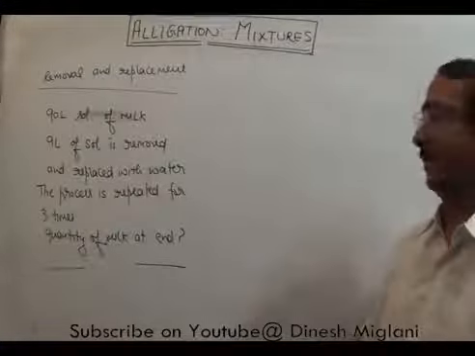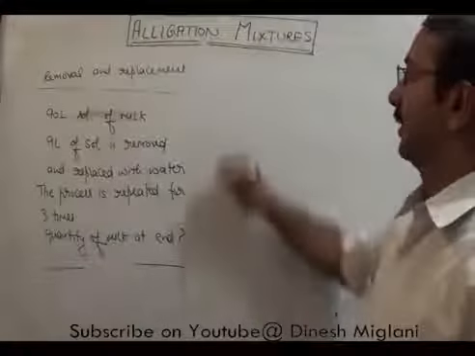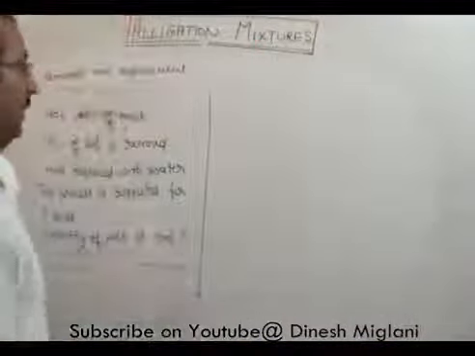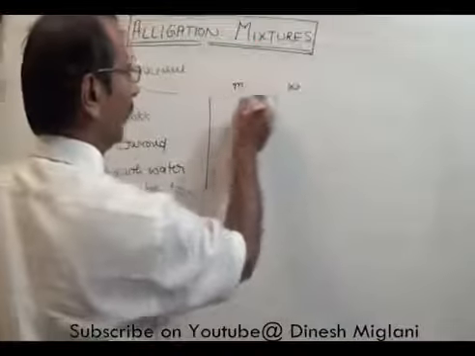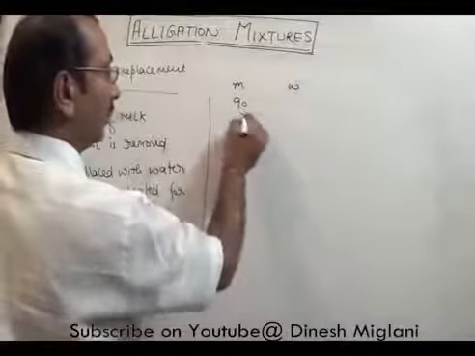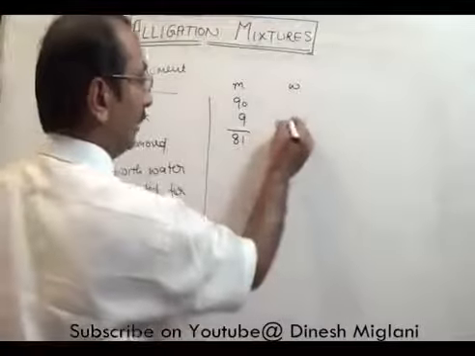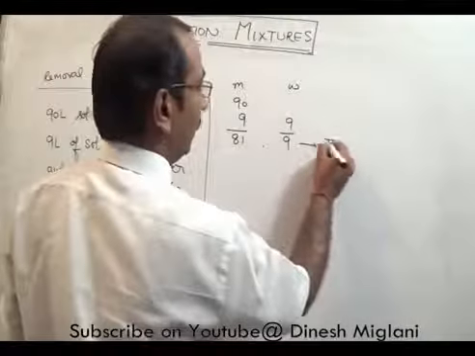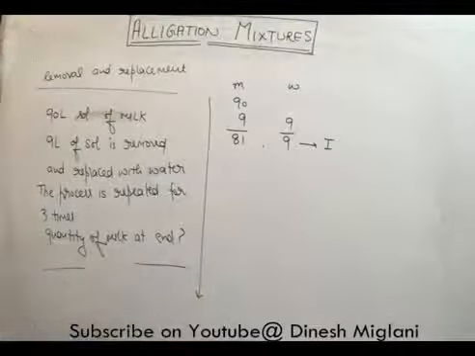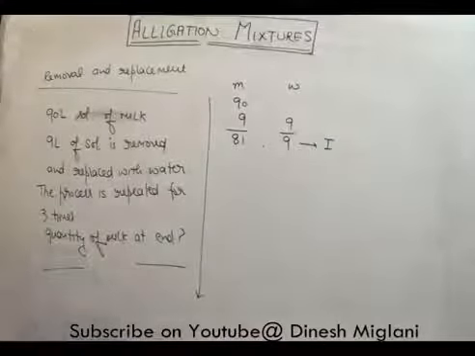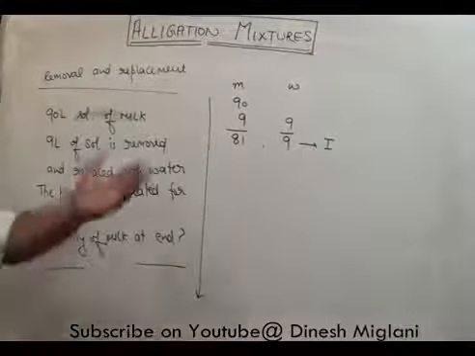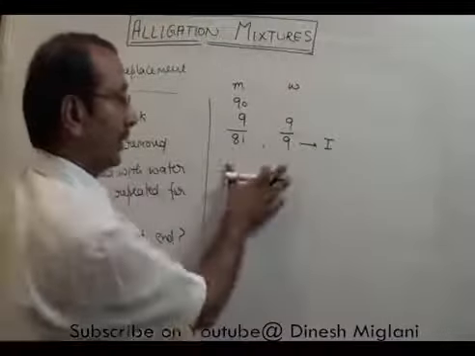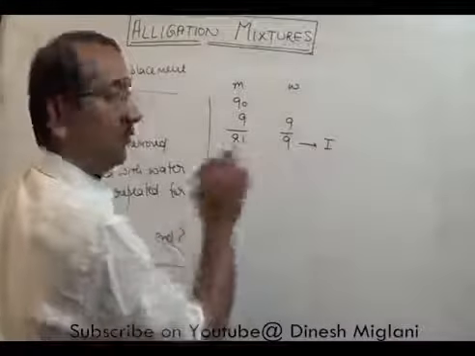Now if I have to answer this, one approach is the general approach. I take initially milk and water. Initially we have 90 liters of milk, 9 liters is removed, milk is 81, the same is replaced by water, so water becomes 9. So after the first step it contains 81 milk and 9 water. Then in the second step, we take 9 liters out, and now the ratio of milk and water is 9:1.